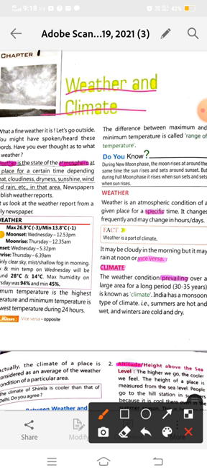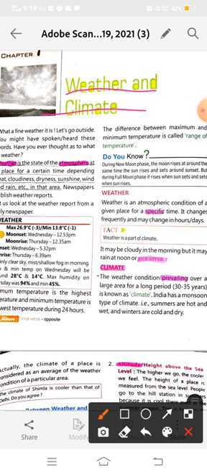If we see many clouds in the sky, then we say that today the weather is cloudy. If we see that the sun is shining brightly, we say that the weather today is sunny. If we feel that wind is blowing speedily, then we say that the weather of that particular day is windy. These are the elements of weather which show us about the weather.